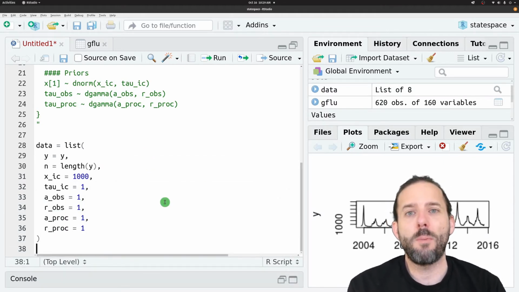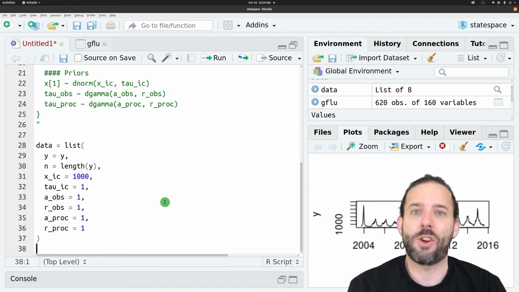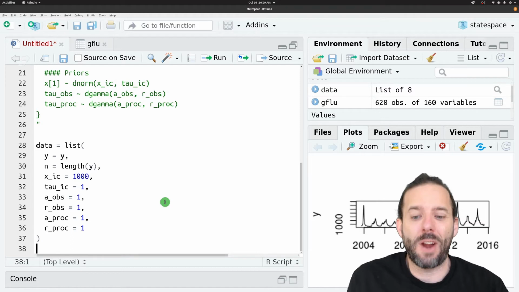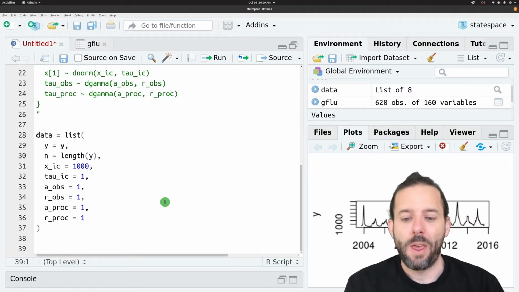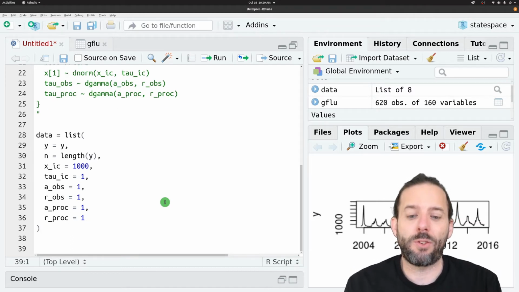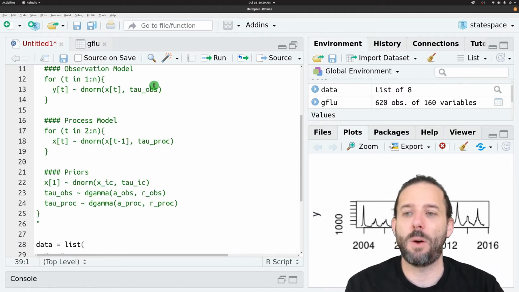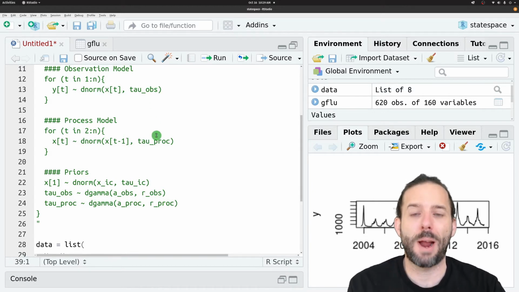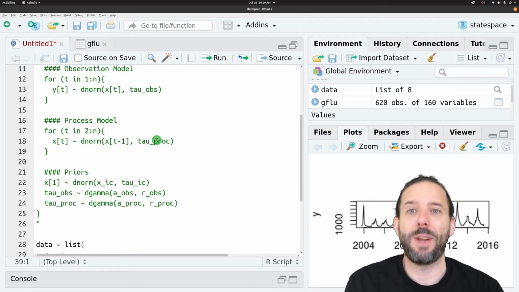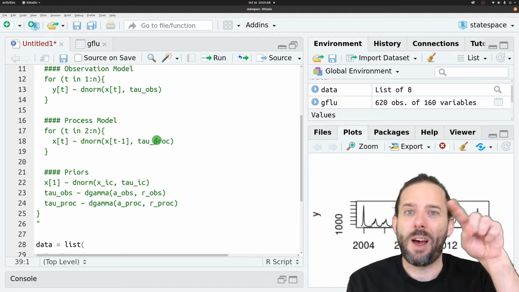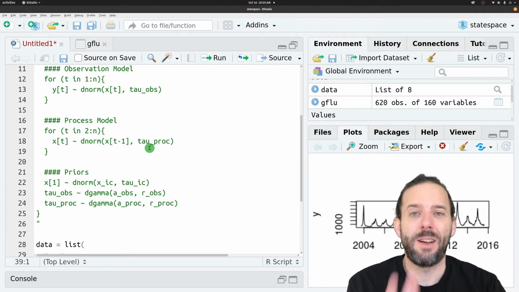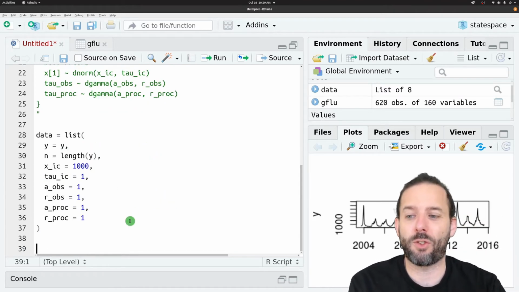And then there's only one more thing that we need to create in R that JAGS needs before we can start actually running these models. And that's the starting points for our parameters tau proc and tau observed. So we have 2 real parameters in our model, and we need to provide starting points for the Gibbs sampler to search from.